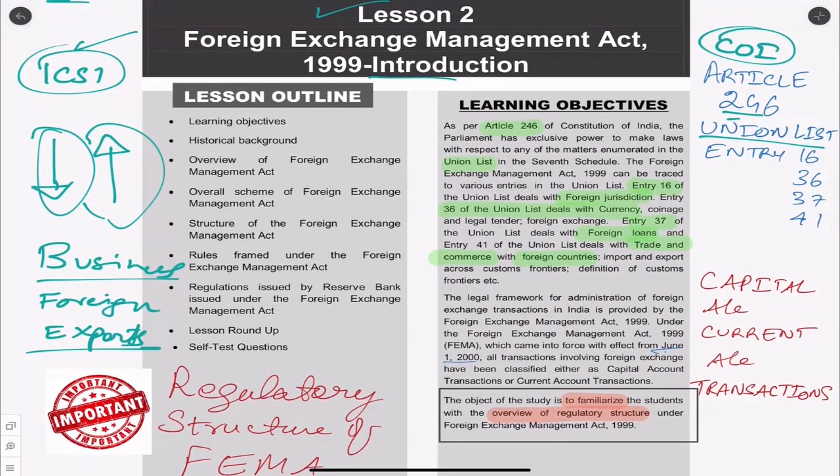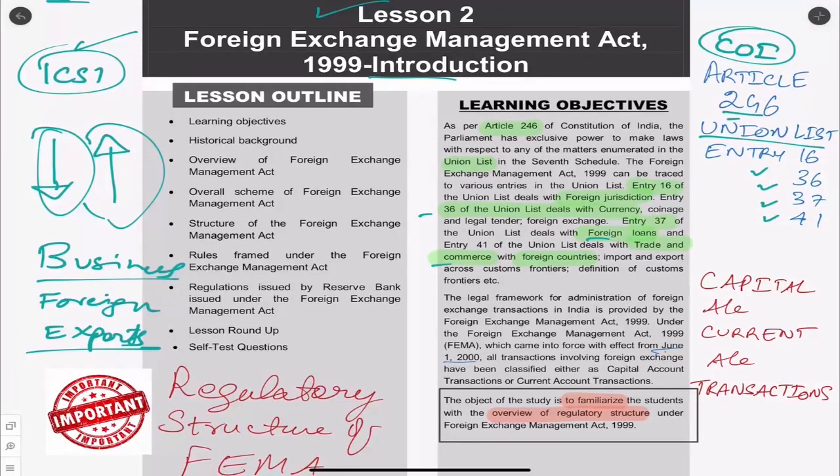So how this law came into picture. We have article 246 Union List. This is the Constitution of India. There we have 4 entries, that is 16, 36, 37 and 41. Here what they are saying is what are the entries in which the government can make laws. We have entry 16 on foreign jurisdiction, entry 36 which is on the currency, entry 37 on foreign loans, and entry 41 on trade and commerce with foreign countries.